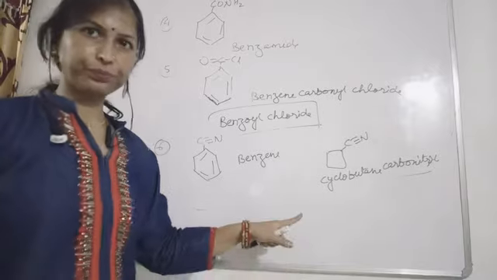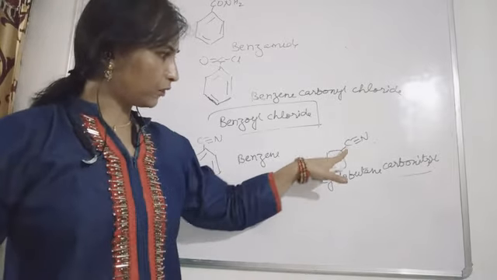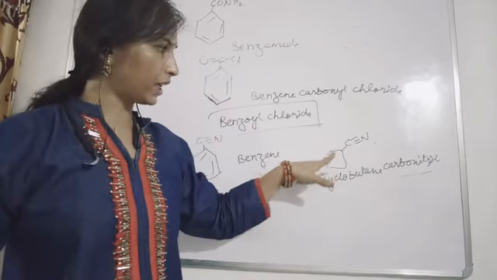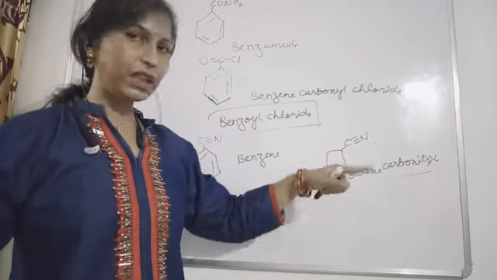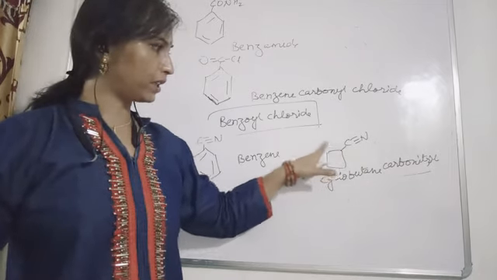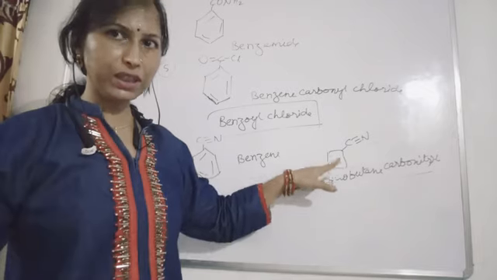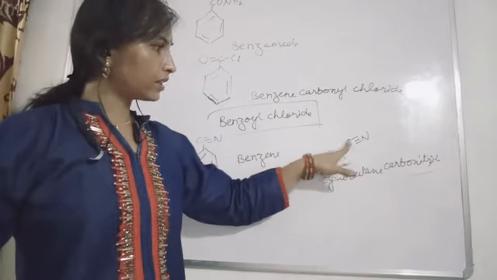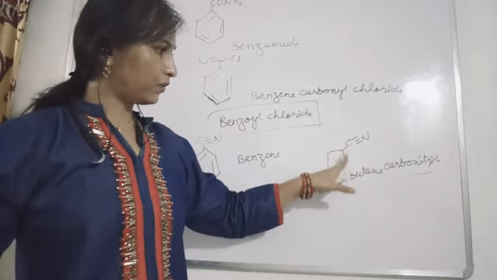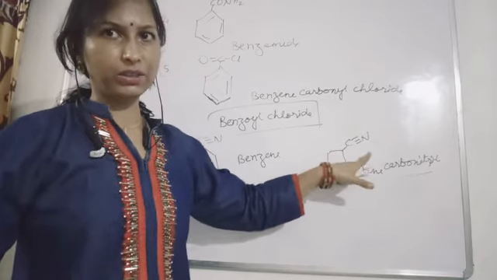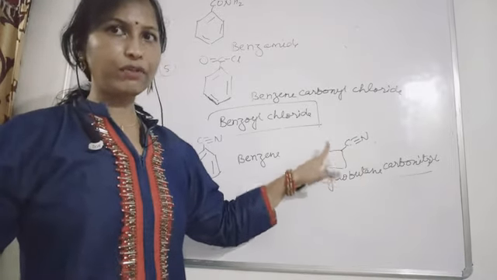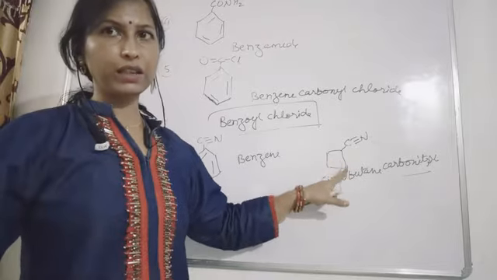See here, if the carbon-containing functional group is directly attached to your cyclic ring, then we were giving special names. Because this carbon was not counted, the main parent chain had 1, 2, 3, 4 carbons present in this cyclic ring. That is why we have chosen the word carbonitrile. We use this carb word when this carbon is not counted in the main parent chain.